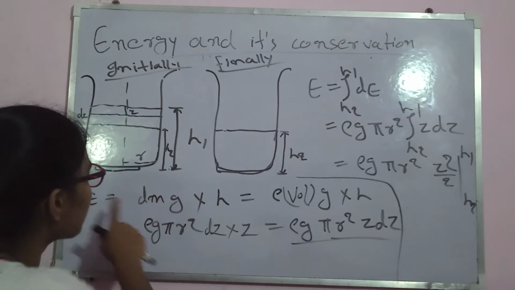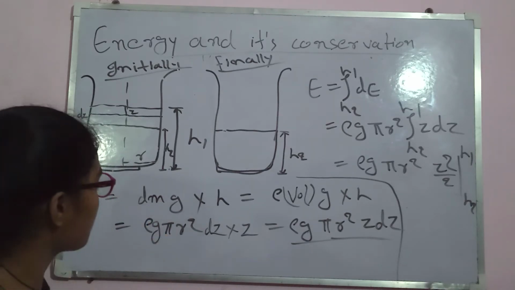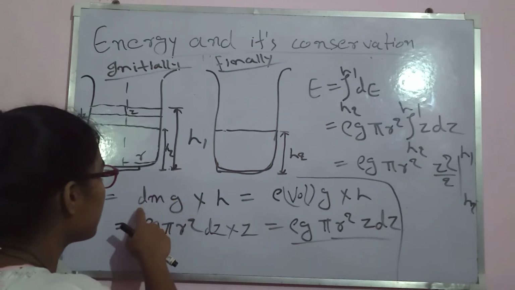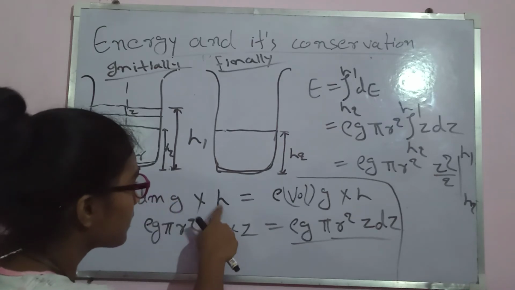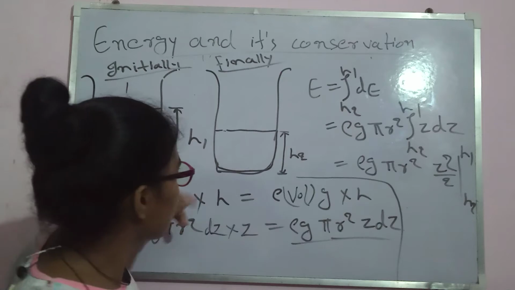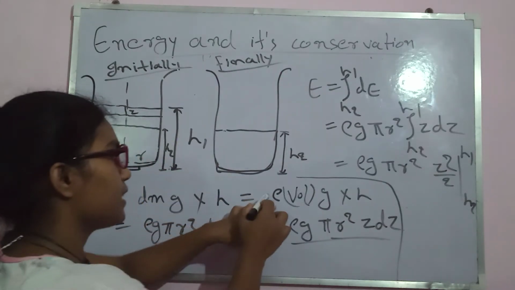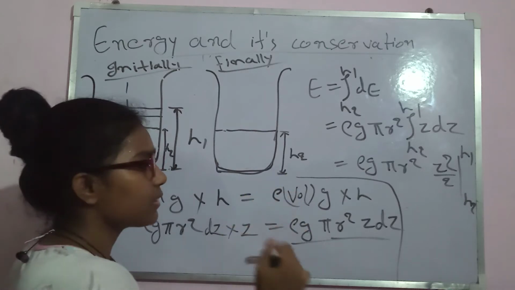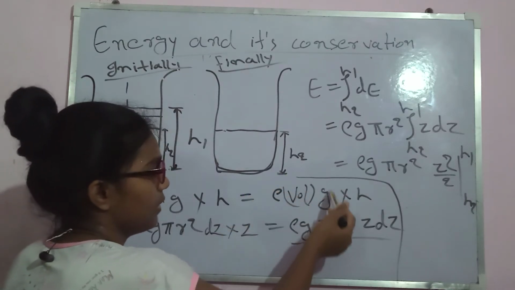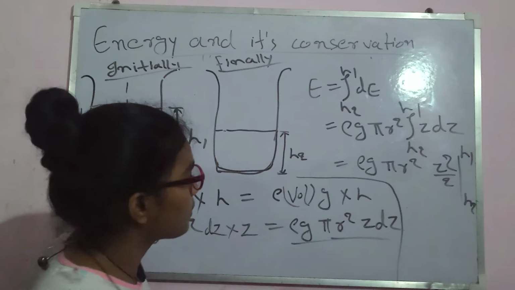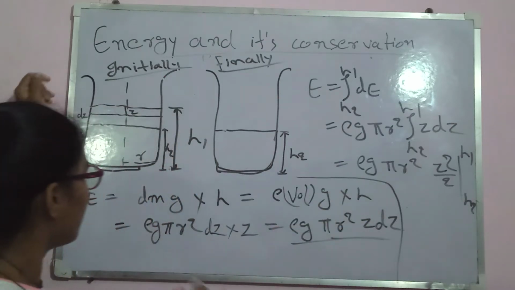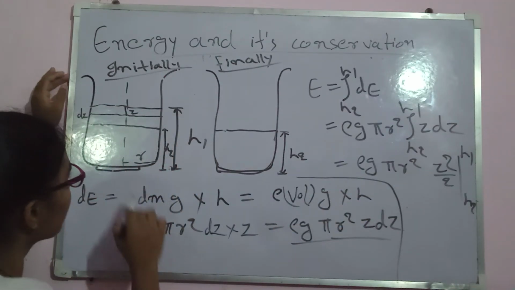The energy of that infinitesimal part will be dm g into h. For the mass dm of this infinitesimal part, this is rho, simply the density of water, into the volume, into this. This is the gravitational constant, and the height is reduced. You can see here rho g.